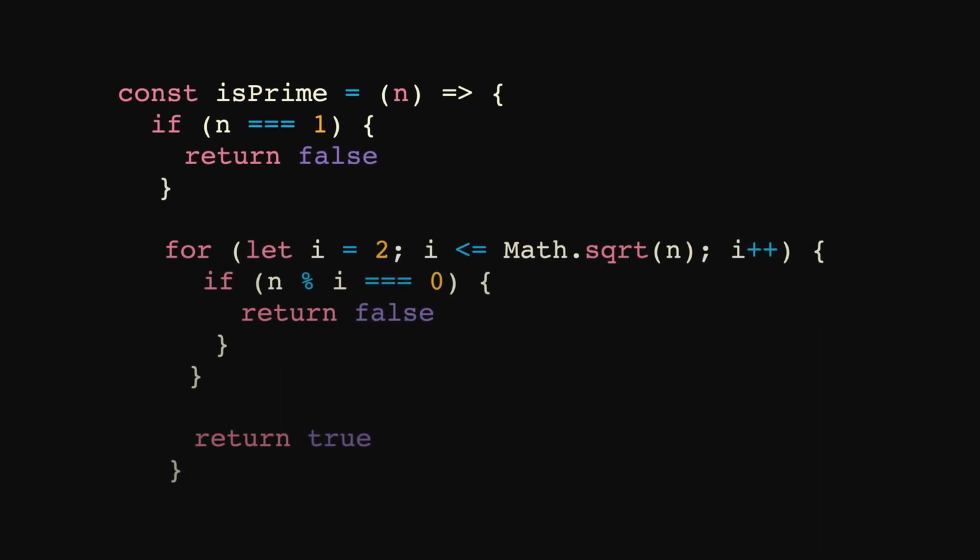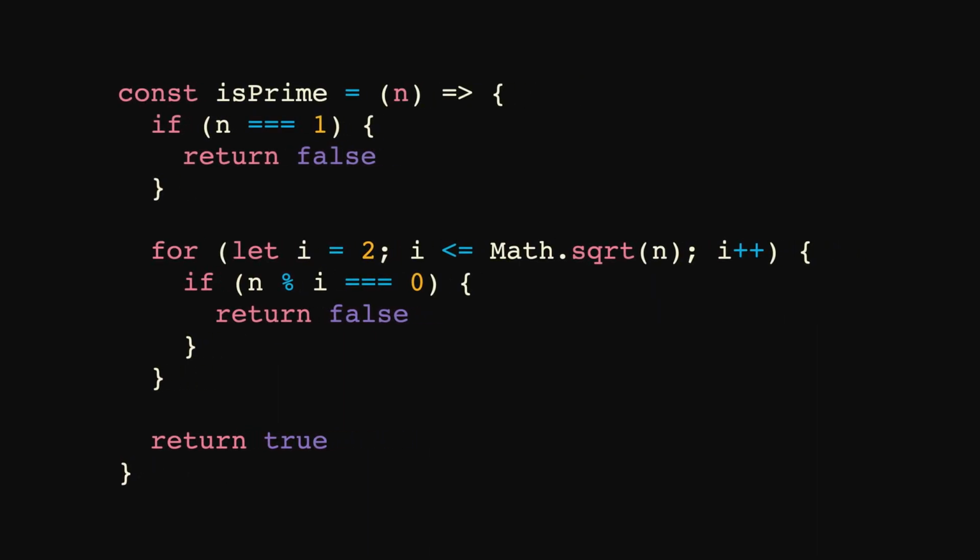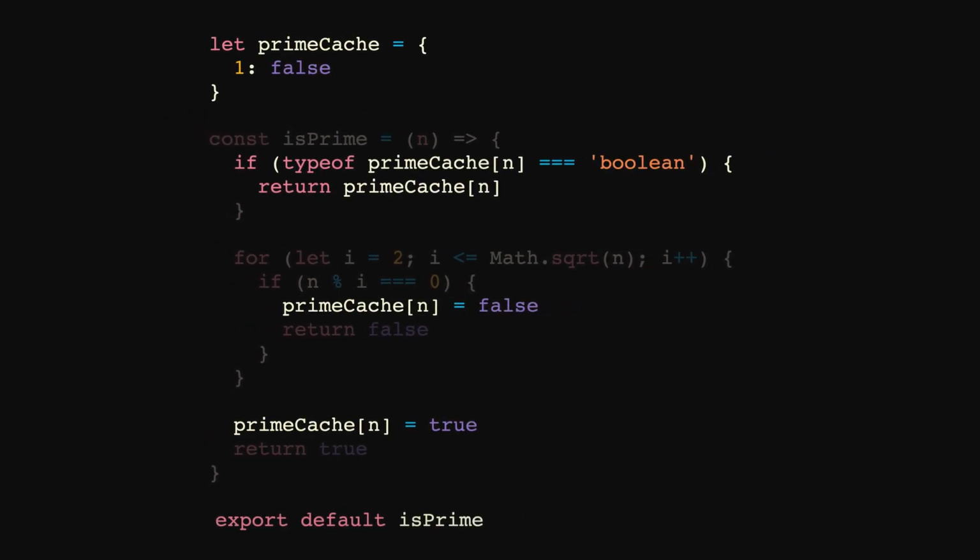Say we had an expensive isPrime function that calculated if a given number, n, was a prime. This function is entirely predictable. It doesn't contain any side effects, and given the same input, it'll always return the same output. In this scenario, it doesn't make sense to invoke isPrime more than once for a given number. Invoking isPrime passing in 997 is always going to return true no matter how many times we run it. Because it's predictable, we can cache the result.